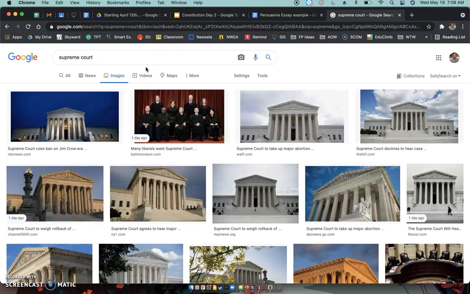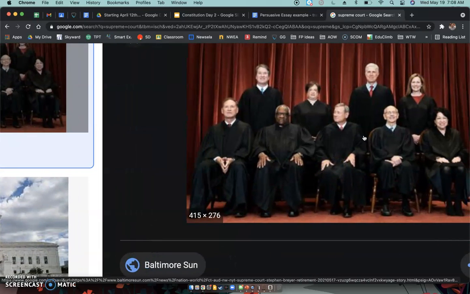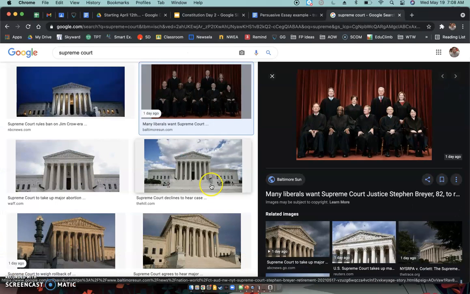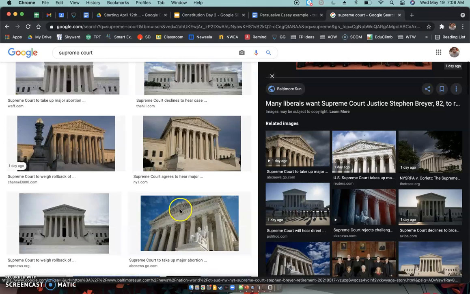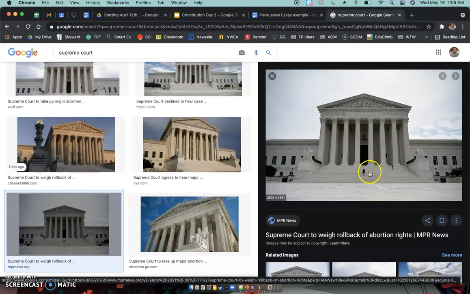So the judicial branch, the people we are looking for here is the Supreme Court. Okay, here's the Supreme Court. This is also in Washington, D.C. You can go and see it. Here are the current 9 Supreme Court judges. There's always 9, no matter what, unless they might want to change that. But since the very beginning of our country, there's been 9. These are the 9 people that decide the laws of our country, to decide if they are fair, if they're chosen correctly, if anybody is breaking them. That's what they do. So I'm going to take this picture. Kind of shows you how big it is. It's a pretty big building.